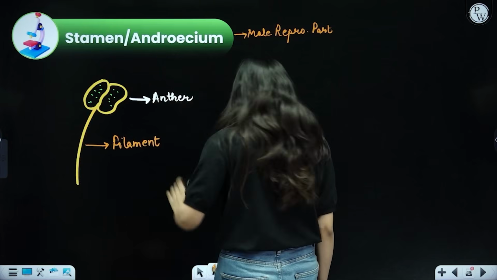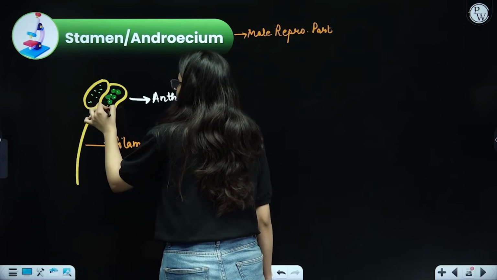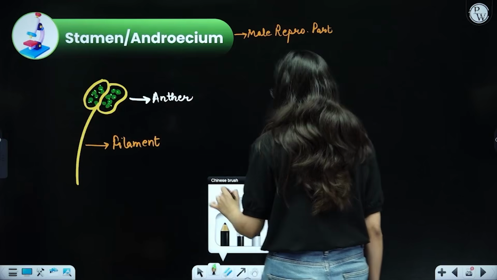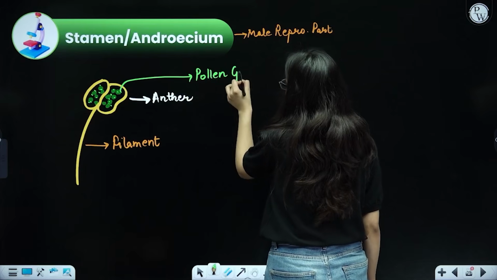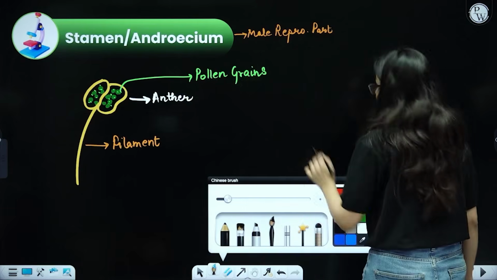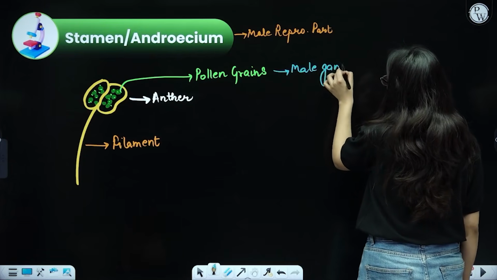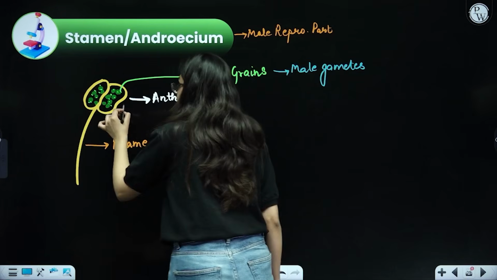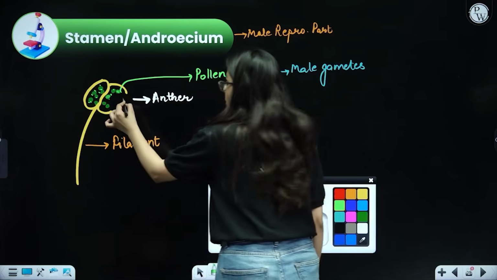Talking about the anther, as I just told you, it has pollen grains present inside it. There are so many pollen grains present inside it. So these are some structures that are called pollen grains. Now, inside the pollen grains are the male gametes. So, pollen grains, and inside the pollen grains are the male gametes. If I want to show you the structure in a more descriptive way, I'm going to first open up the anther a little bit. All these pollens will come out.